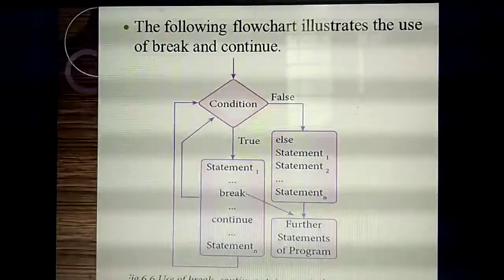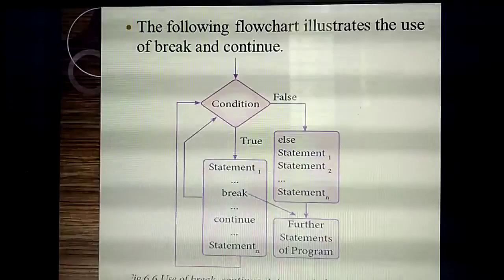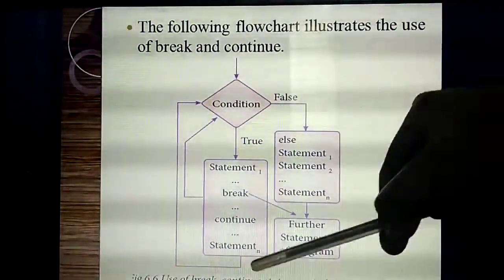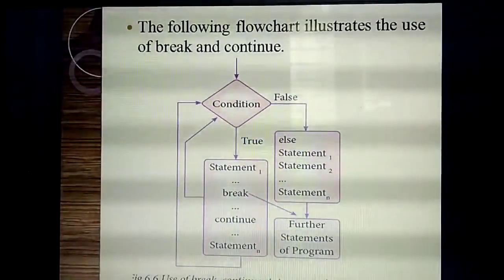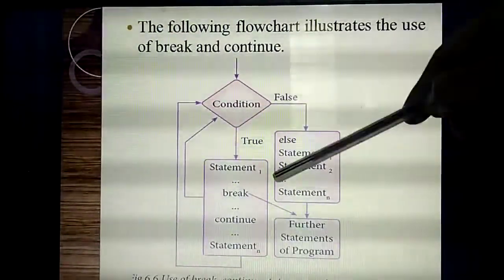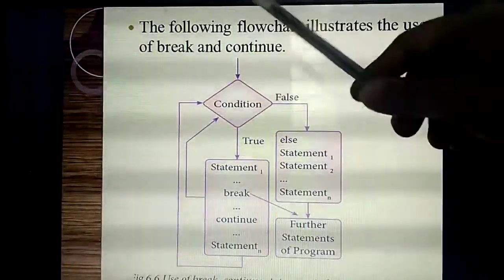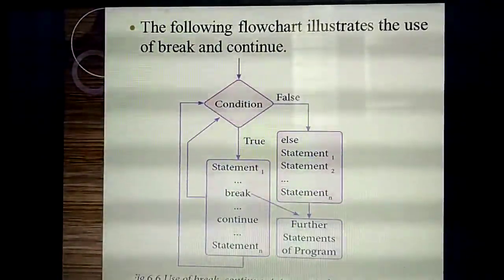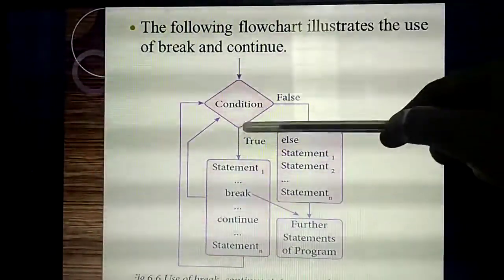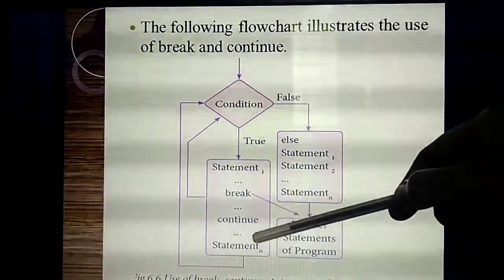Listen, this is the flow chart for the break statement. Each and every flow chart is very important, so study it. The arrow marks are also very important. Don't draw the arrow marks here and there according to your wish; whatever is given in your textbook, you need to draw as it is. First you are checking the condition. If the condition is true, then statement 1, statement 2, statement n are executed.